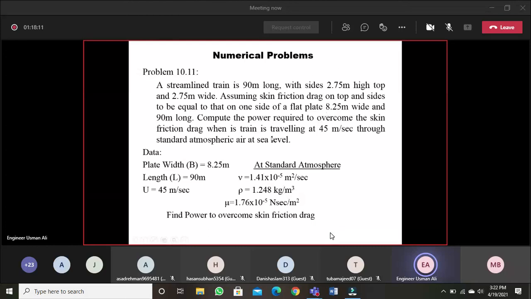Compute the power required to overcome the friction drag when the train is traveling at 45 meter per second through standard atmospheric air. At some places the temperature is 15 degrees Celsius, at others 25 degrees Celsius; these values will be given to you at the given temperature, and your table will be shared with you. We have to find the power required to overcome the skin friction drag.